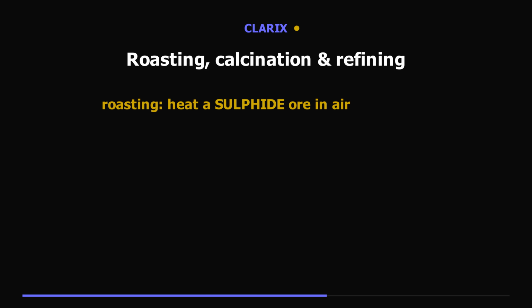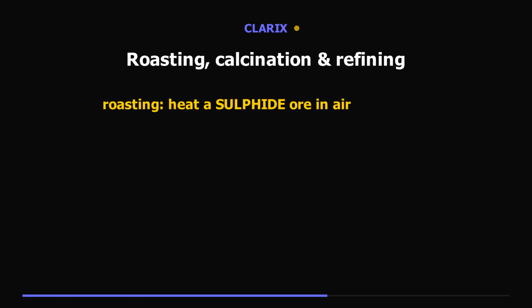Two words for making the oxide. Roasting is heating a sulfide ore strongly in air. Calcination is heating a carbonate ore in limited air. Either way, you get the metal oxide, which carbon then reduces to the metal. The raw metal is finally purified by electrolytic refining. Impure metal at one electrode dissolves and pure metal deposits at the other.